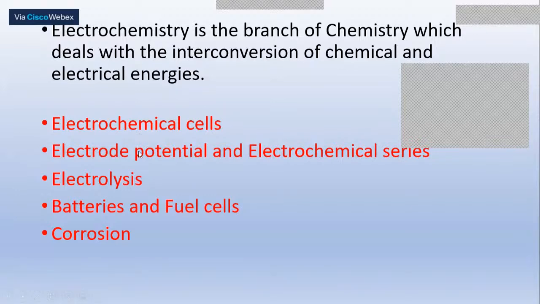From electrolysis, some problem-based questions can be asked. From the electrochemical part also, some problems can be asked based on the Nernst equation. In electrolysis, problem-based questions can be asked based on Faraday's law, Kohlrausch's law, and conductance, like specific conductance and molar conductance. Completely theory-based questions are asked from batteries, fuel cells, and corrosion.